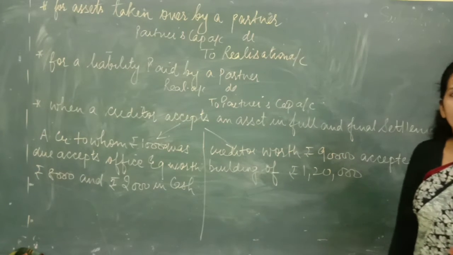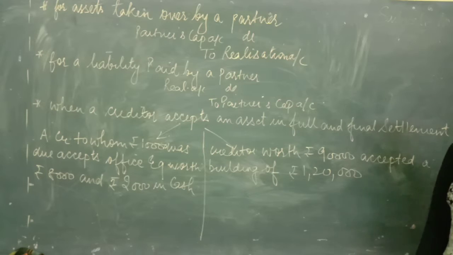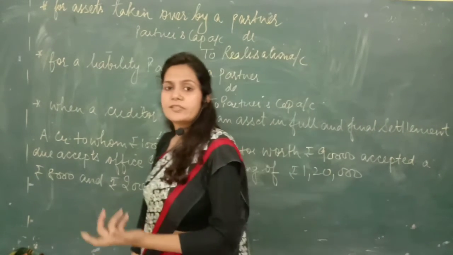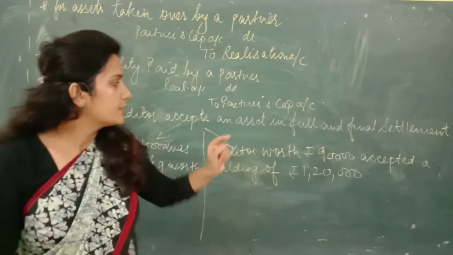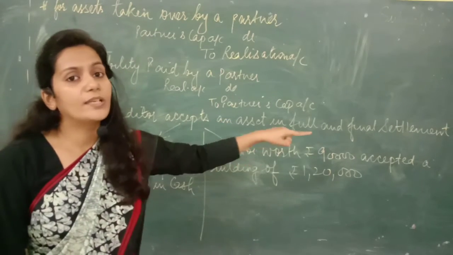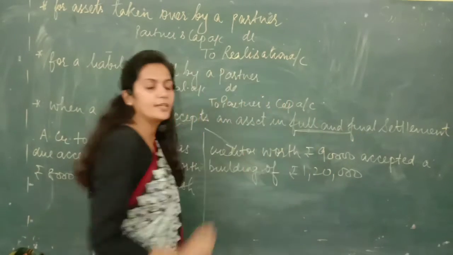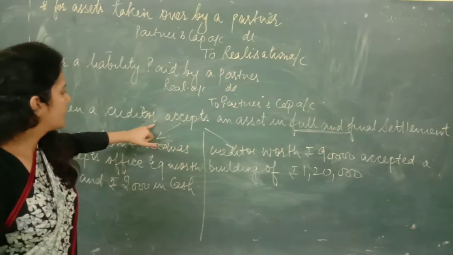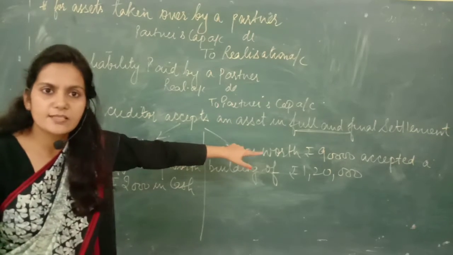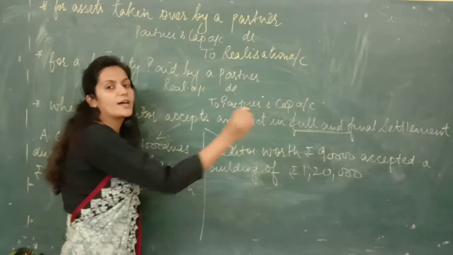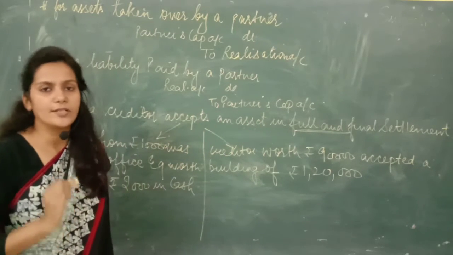So what do you think? Should we pass any entry in the books of the firm? I don't think so. The reason is crystal clear: neither is money coming into the business nor is money going out. The words full settlement are mentioned here. It means that the creditor accepted an asset in full settlement. Then in that case, you are not going to pass even a single journal entry for it.